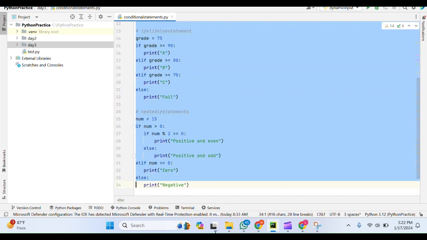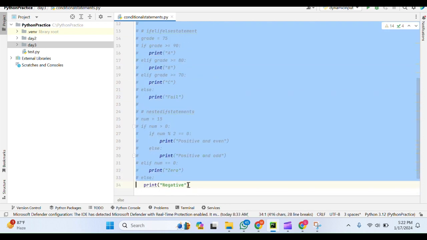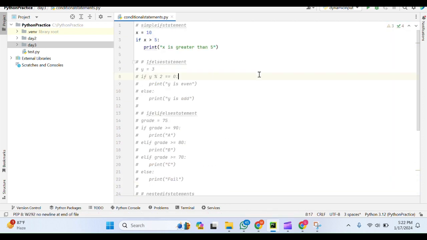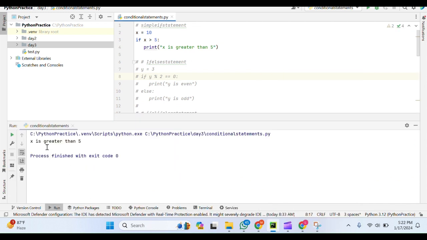Let us try to comment this and execute. If you see, x is greater than 5, because the condition is true. If the condition is true, then it will go and execute the statements in the if block. Let us try another example, with x equal to 15. If you see, this is not true, so that is the reason it has not executed this statement.